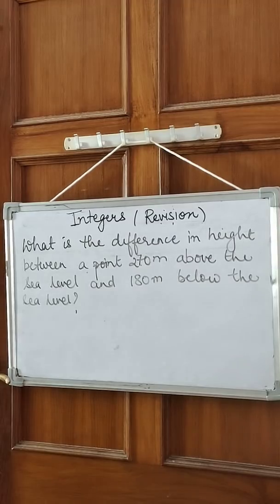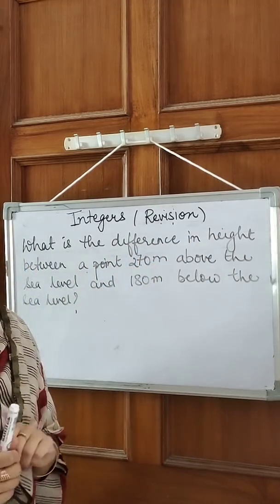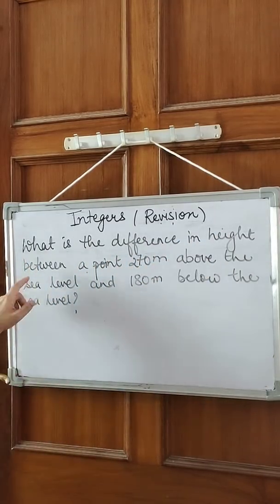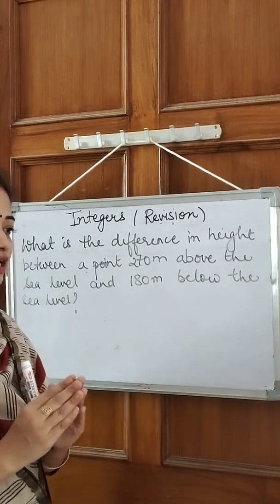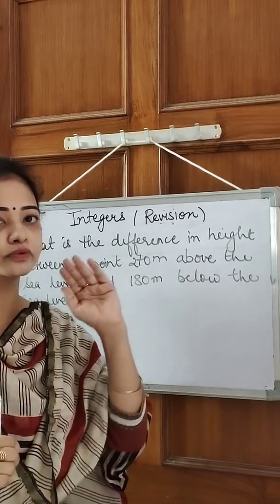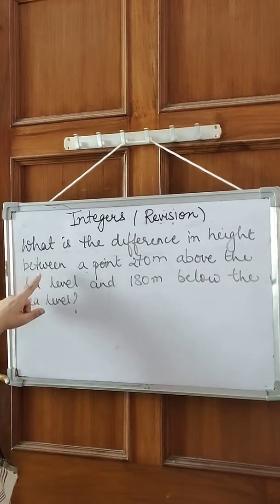So what they are asking you is the difference in height. They have given you two points. What are these two points doing? These points are telling you the position. So what are those two positions?